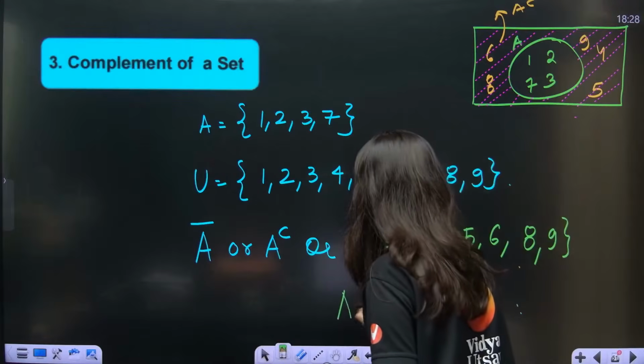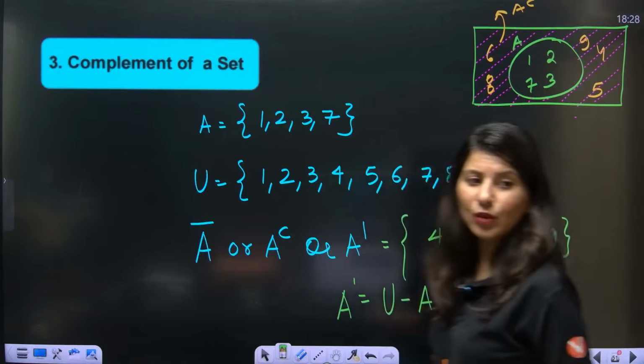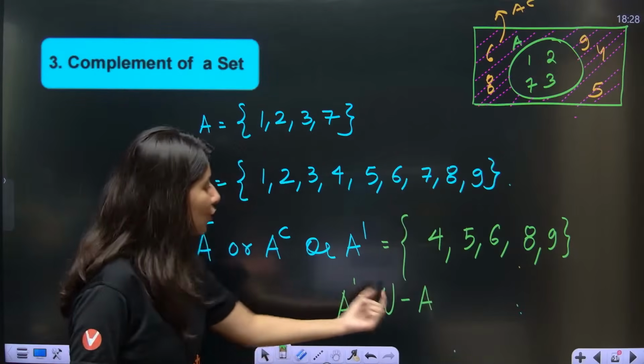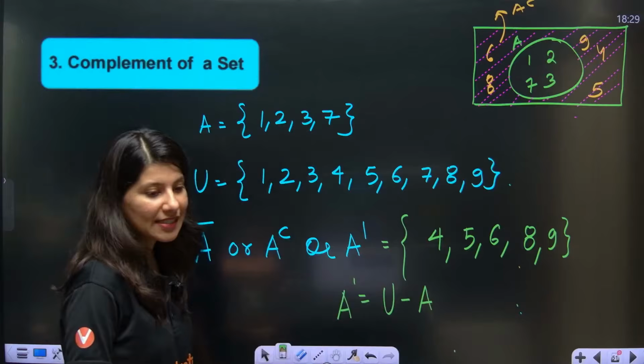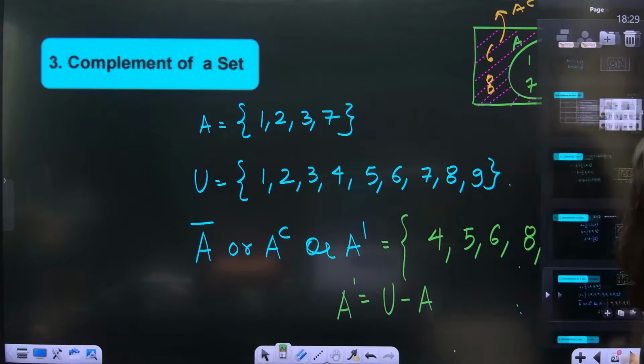So what we did: A complement is nothing but the universal set from which you have to remove set A. That leaves 4, 5, 6, 8, 9. That's what we write. That's what I wrote.